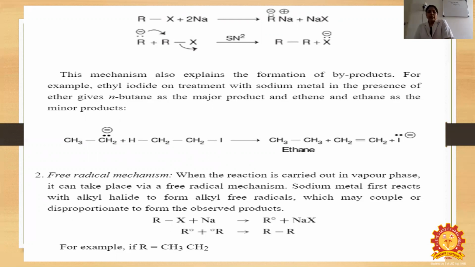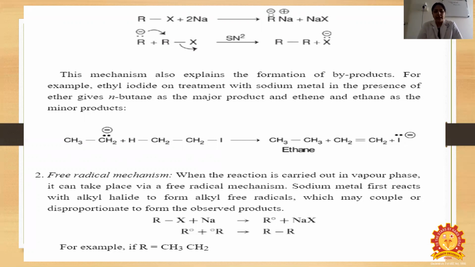CH3CH2 plus H-CH2CH2I means CH3CH3 plus CH2=CH2 plus I minus. So here there is a shifting of a hydrogen atom, so CH3CH2 double bond CH2 plus I minus, this bond will break down and a double bond will be formed.